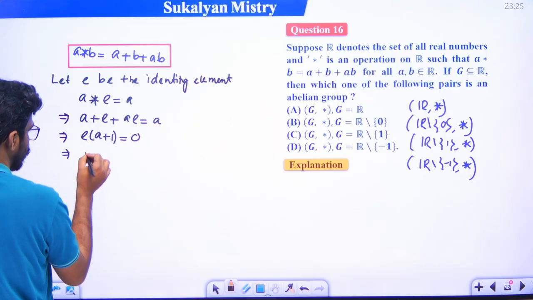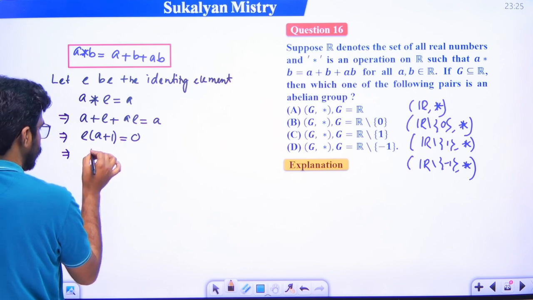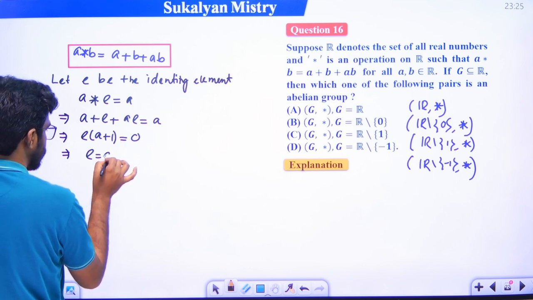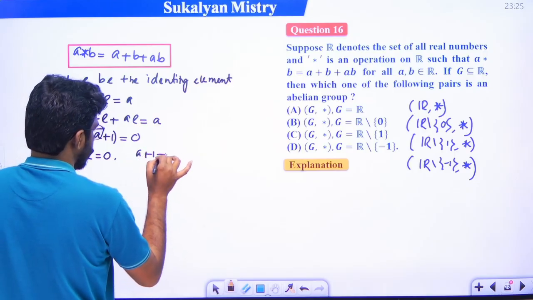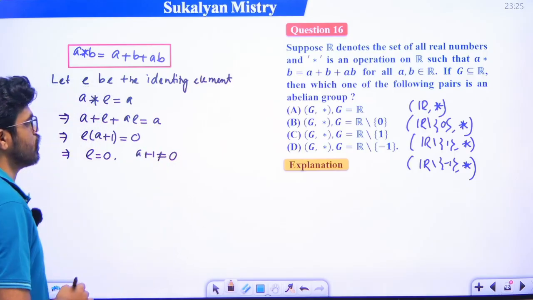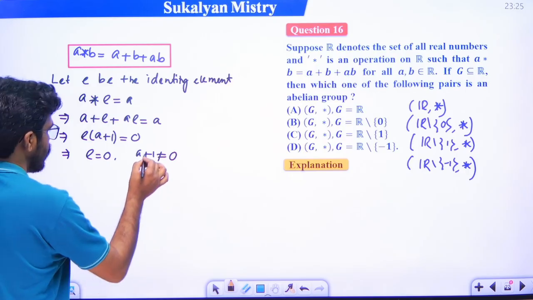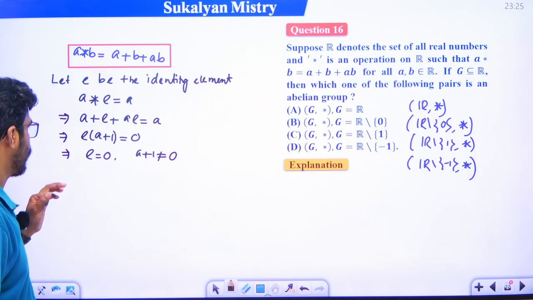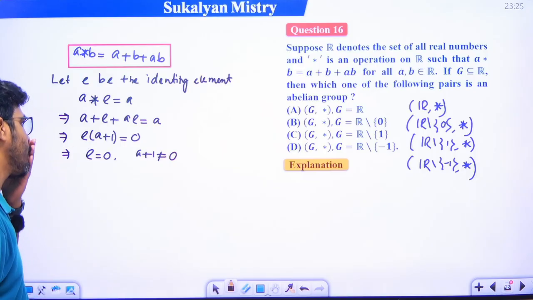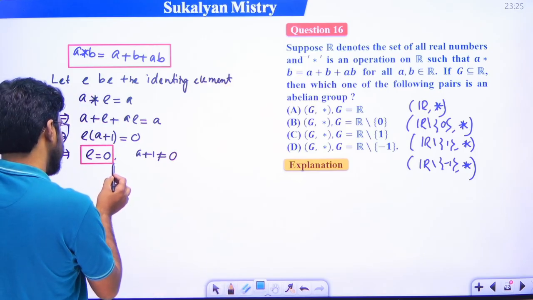A plus 1 is not equal to 0, so that means E is equal to 0. So what is the identity element? 0 is the identity element.